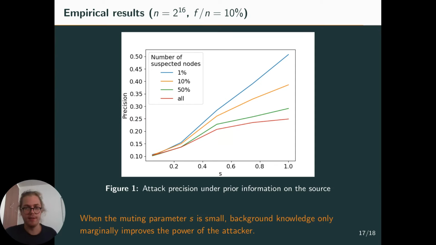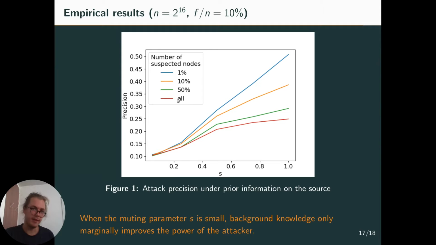You can see the details in the paper, but the way to go for the curious nodes is just to say that the source is the first node that communicates with them. In this case, the blue line is when only 1% of the nodes are suspected, and we have very bad privacy guarantees. The orange line is for 10%, the green line is for 50%, and the red line is without side information.